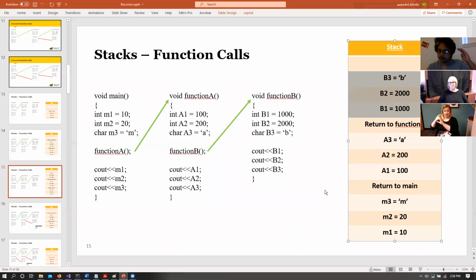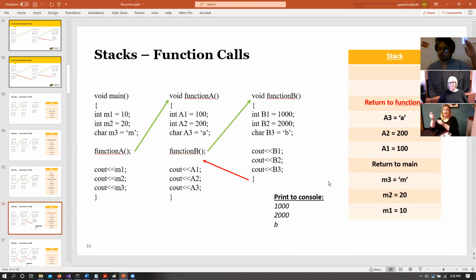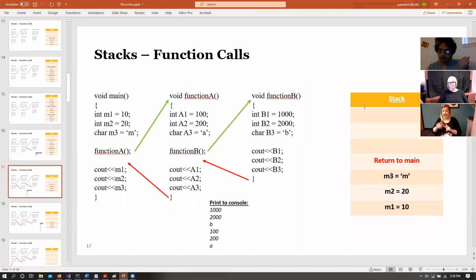are deleted from the stack. So when we return from this function, function B, all of those variables for B1, B2, B3 are erased from the stack, and we come back to this area. So now we execute these cout statements, and we are executing this print statements. It prints it out, but all of those variables for A1, A2, and A3 are removed from the stack.